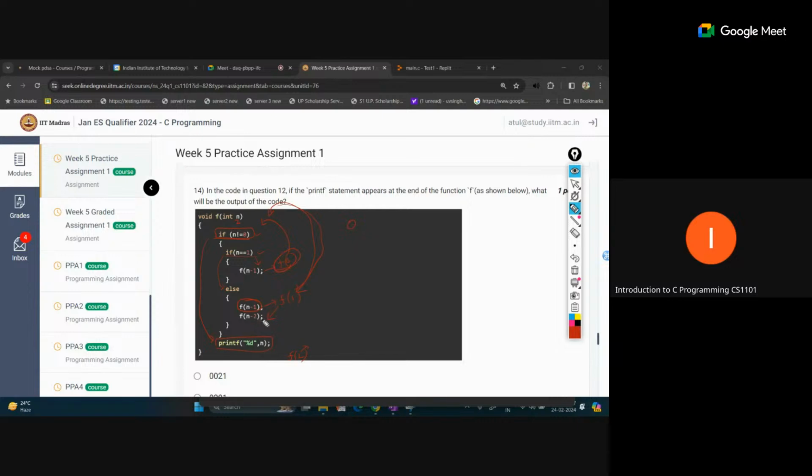Okay, second part. So f(n minus 2). What was the value of n at that point initially? 2. 2 minus 2 is f(0). Okay, so now we will pass the 0 again, then we will directly move to this print statement. So 0 will be printed again.